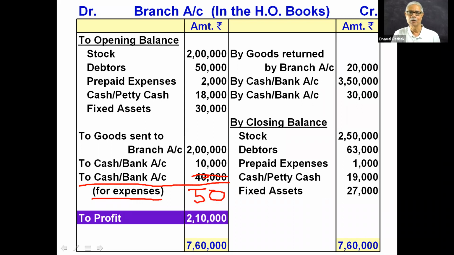Is it clear? Because cash is sent how much? 50,000. How much expenses are paid by the branch? 40,000. So what is the cash balance left with the branch at the end? 10,000. This 10,000 will appear as the closing cash balance. Do you follow these things? So 50 will be debited and 10 will be credited. So net amount 40,000 gets debited. Is it clear? This is the second option of accounting.